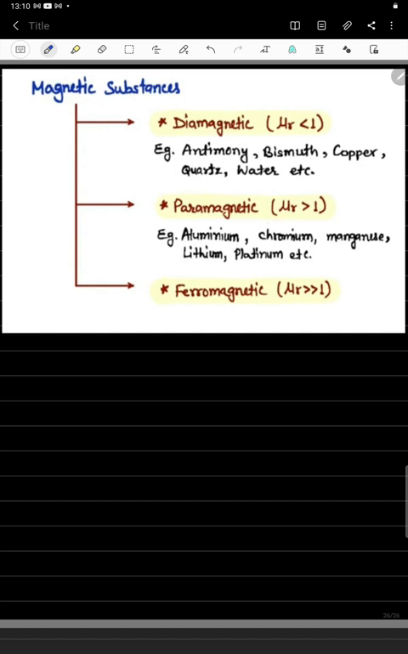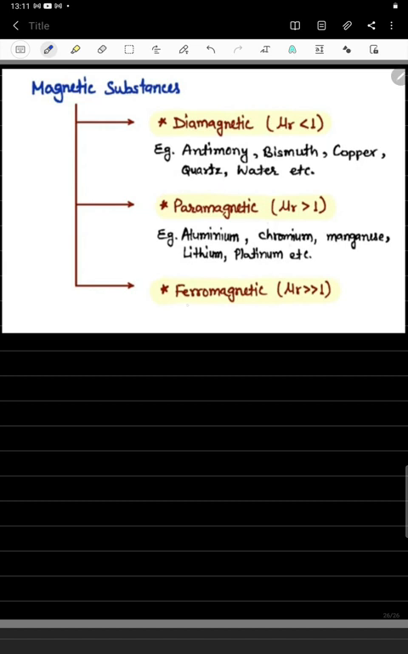Next is the paramagnetic material, where mu r is greater than 1, a little bit more. Examples are aluminum, chromium, magnesium, lithium, platinum, etc. If you place these materials in a magnetic field, the field lines pass through them, and mu r is a little bit more than 1. So those are paramagnetic materials.